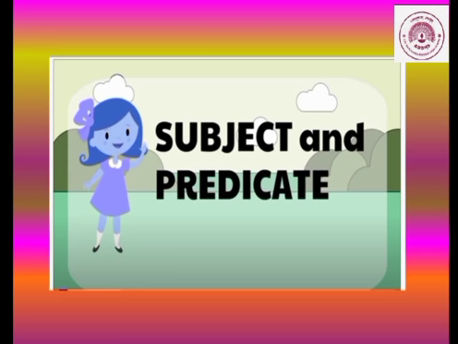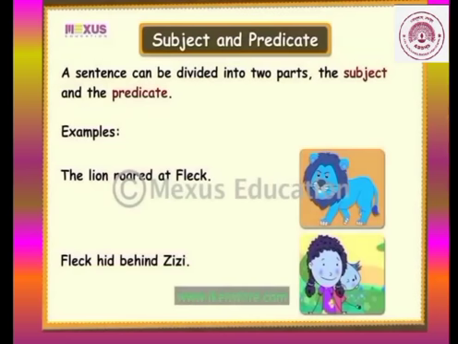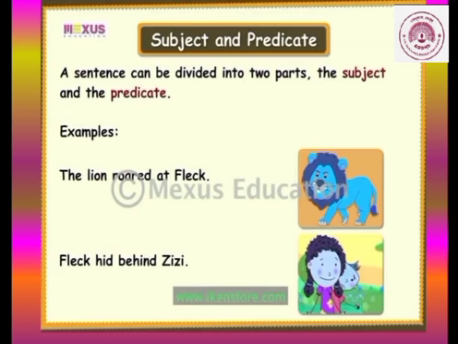We are not going to see a new topic, children, as we have already done this in our 5th and 6th standards. So, children, we know that a sentence can be divided into two parts, the subject and the predicate. For example, the lion roared at Fleck. Now in this, who are we talking about? The lion. So he is the subject. And roared at Fleck, the remaining part, is the predicate. Then Fleck hid behind Zizi. Now who are we talking about? Fleck. So Fleck is your subject or the noun and hid behind Zizi is the predicate.